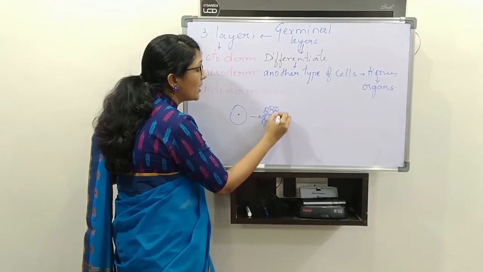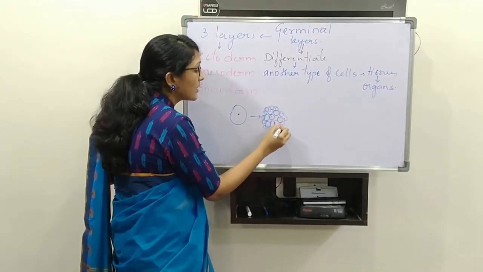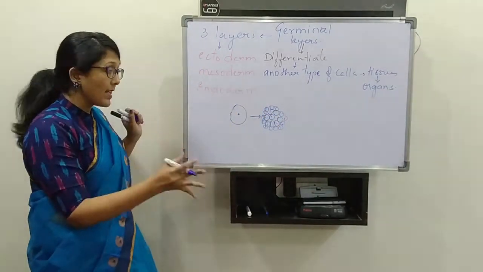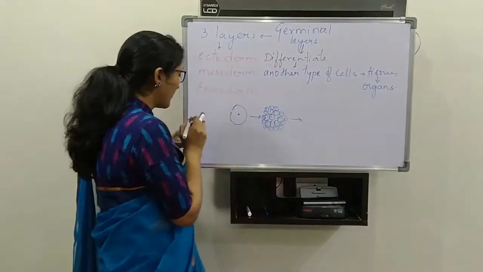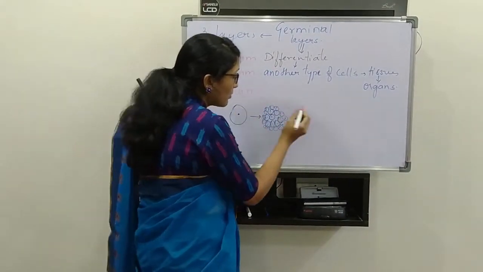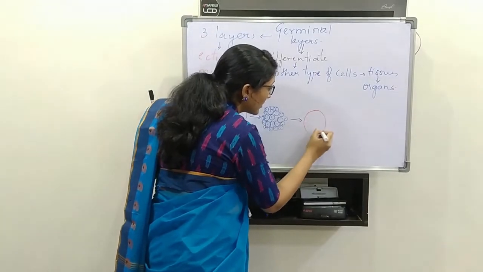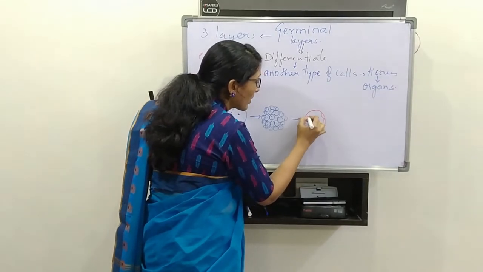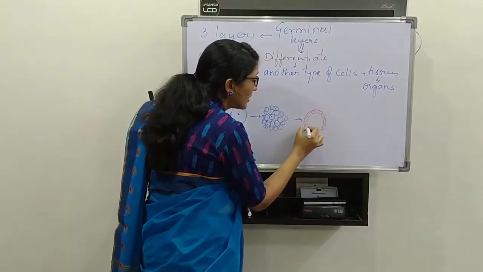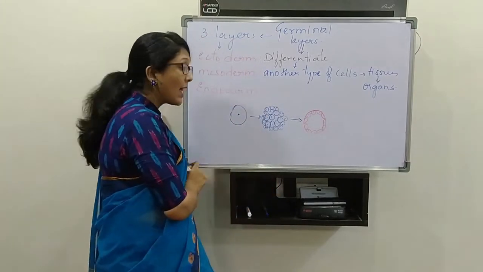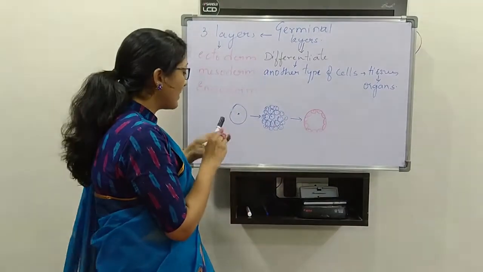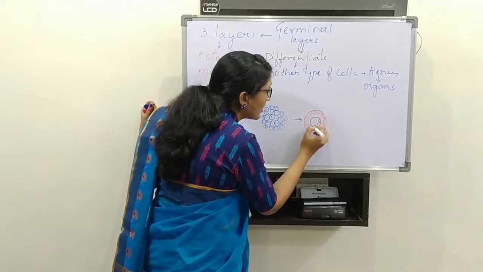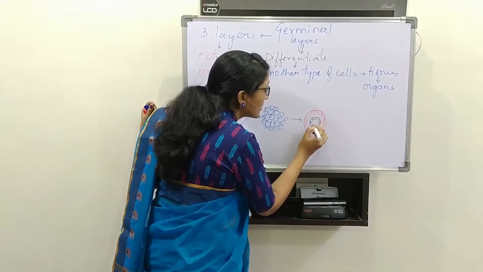Now this will undergo cell division and many cells will be formed. Now these cells will get arranged in 2 layers. They will get differentiated into an outermost layer, and then one more layer will be formed, which is the innermost layer of cells.